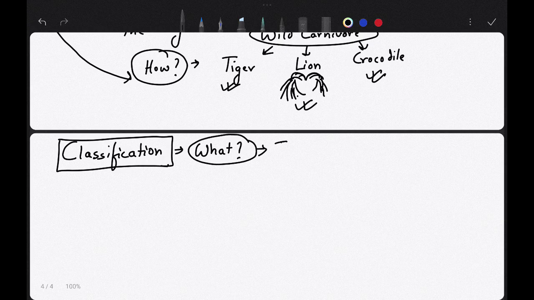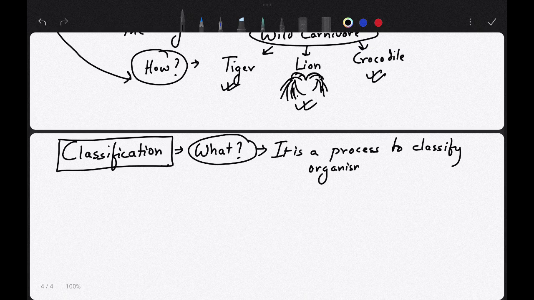It is a process to classify organisms. Before that I will ask, what do you mean by classify? Classify means to arrange them based on their similarities or differences in character. Mostly the similarities are taken into account so that you can place them in the same category or rank or in the same type.